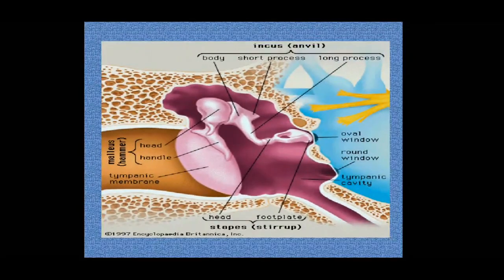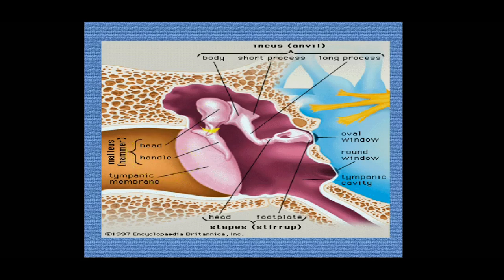This is the diagrammatic representation of the three bones and its structure. Here you can see the tympanic membrane or the eardrum. The first bone, malleus. Malleus is having the shape of a hammer. Here you can see the shape of a hammer with a head and handle. Hammer you might have seen, isn't it? For fixing the nails and all we use the hammer.